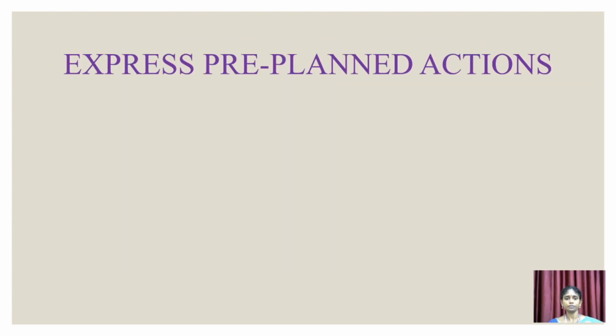The next one, expressing pre-planned actions. I already told about this in the beginning of the video. You have planned to do something in the future. Even though the action takes place in the future, the planning is happening in the present. So that's why here we are using the simple present tense. Just see, the meeting starts at 10 a.m. Now it may be 5, 6 or 7 a.m. You're just telling the person next to you that the meeting is about to begin, it starts at 10 a.m. Though it is the future, here we have utilized the simple present tense.